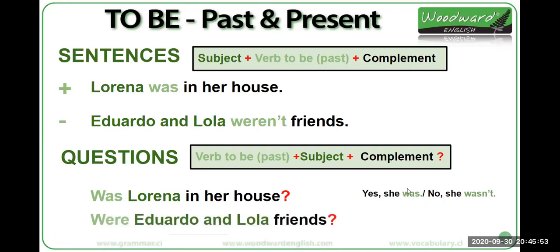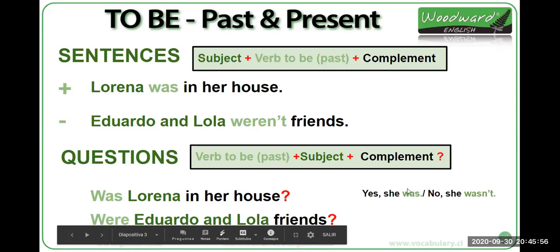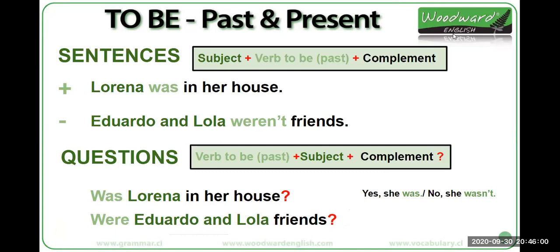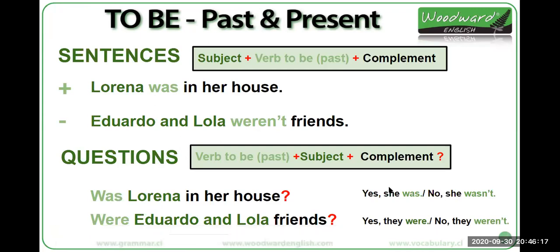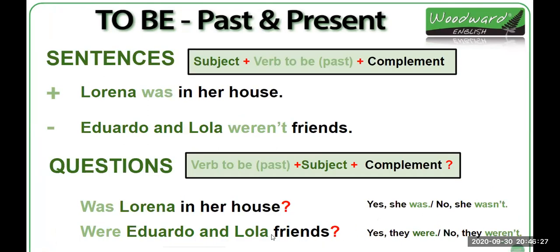The next one says, were Eduardo and Lola friends? What is the answer? Yes, they were, or no, they weren't. They weren't, right? Because we are talking about they. Eduardo and Lola, we can replace this with they, right? Any questions until here? ¿Alguna pregunta hasta aquí? ¿Algo que no les haya quedado claro todavía?